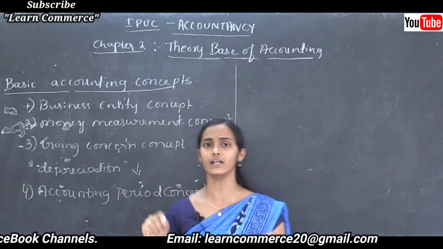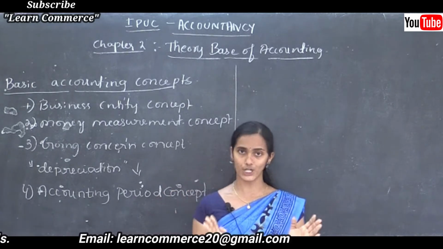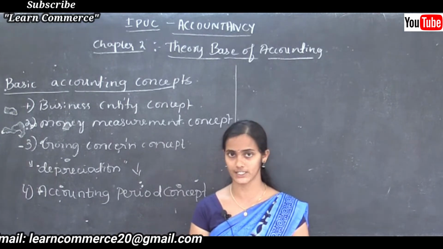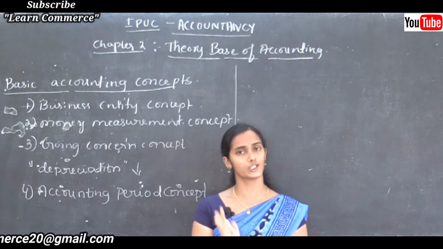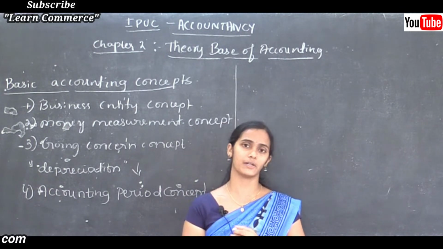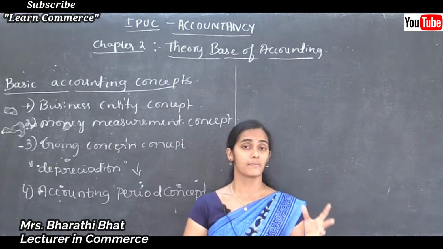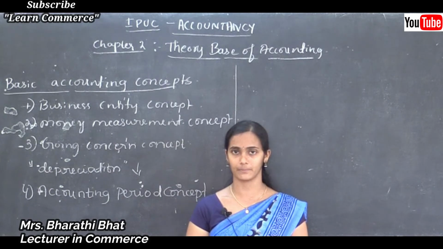Say, for example, ABC company always prepares a financial statement at the end of the year, means annually, but in certain situations they need to prepare an interim financial statement. It means, at the time of retirement of a partner, the accounting period may be different from the 12 months period.